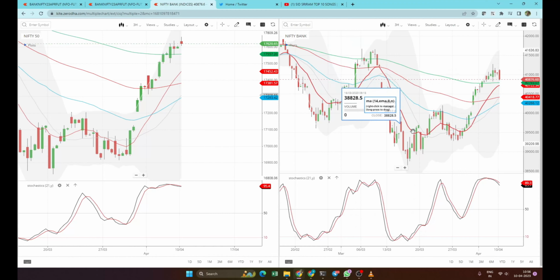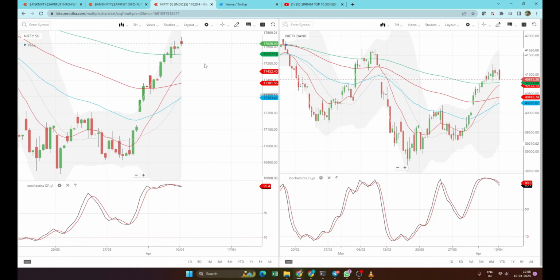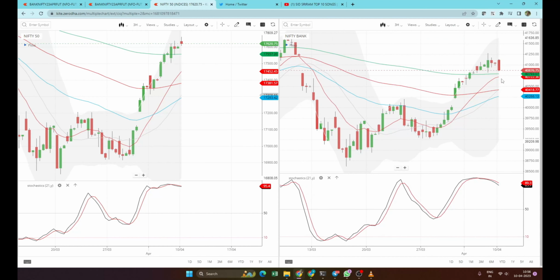And I just plotted it as a W pattern here, and likewise it's a W pattern here. So there will be a kind of mean reversion that would happen, and probably one can start accumulating at the range of 17,500 or 17,450, and likewise the same applies for Nifty. This is at the larger time frame window.